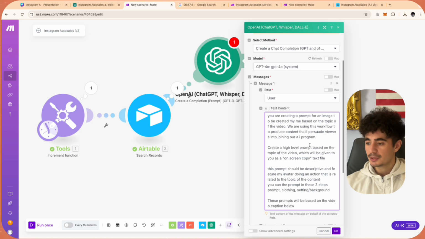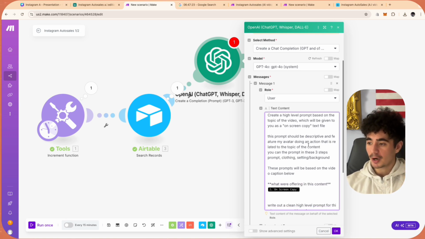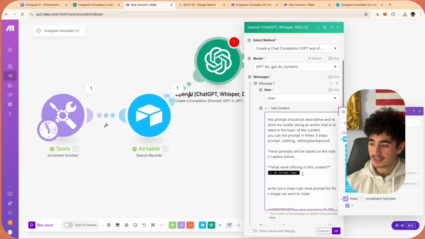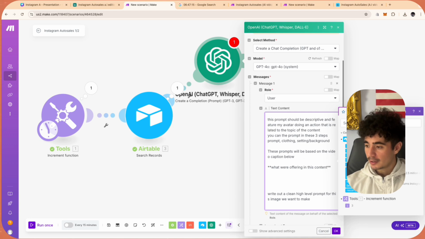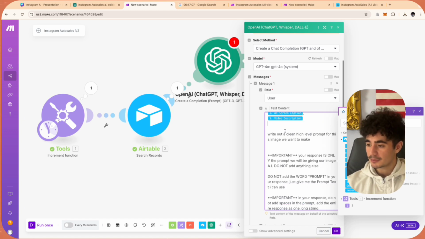We're going to be using this workflow to produce content that'll persuade the viewer into joining our AI program. I want the AI to create a high-level prompt based on the topic of the video, and we're going to give it the topic of the video because that's what the on-screen copy is. So here we're going to pass in our video description and our on-screen caption. We're going to pass in both, so now it gets both pieces of context.